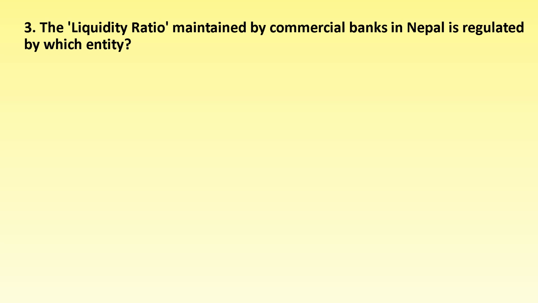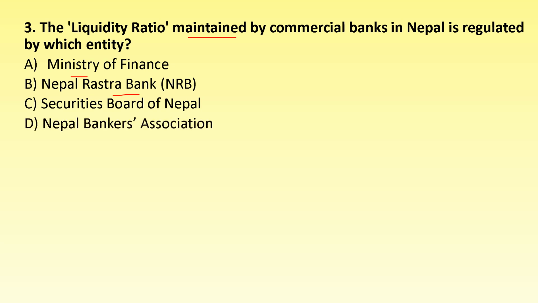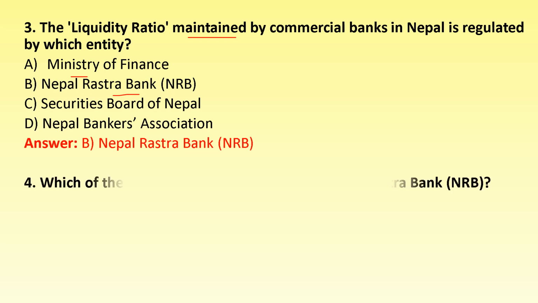Question number 3. The liquidity ratio maintained by commercial banks in Nepal is regulated by which entity? Options are Ministry of Finance, Nepal Rastriya Bank, Securities Board of Nepal, and Nepal Brokers Association. The correct answer is option B, Nepal Rastriya Bank.